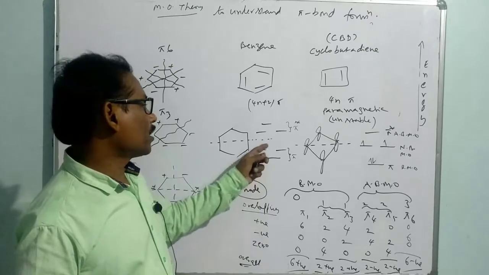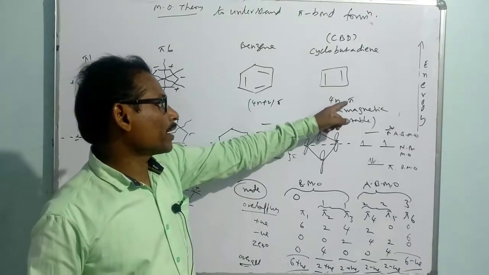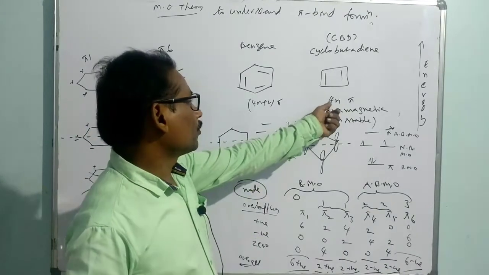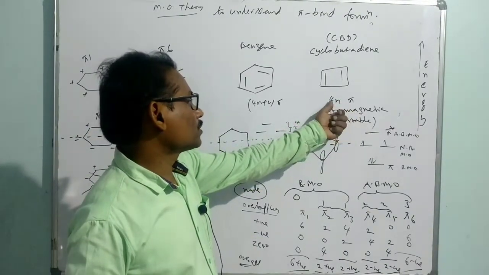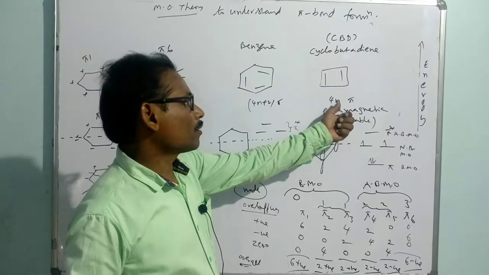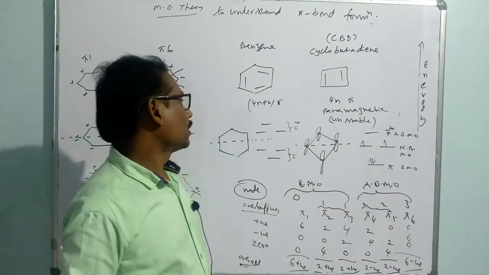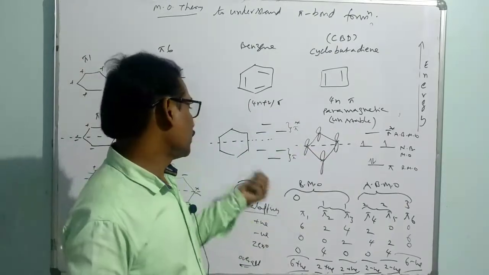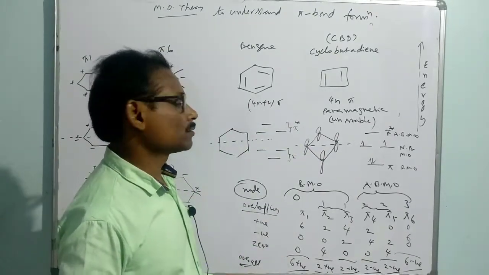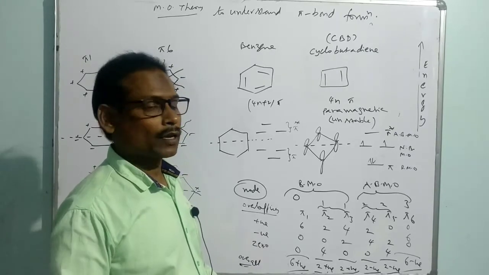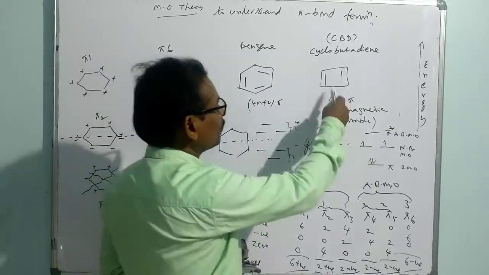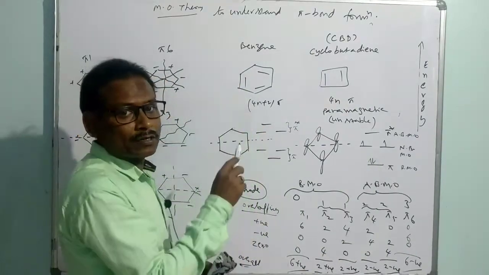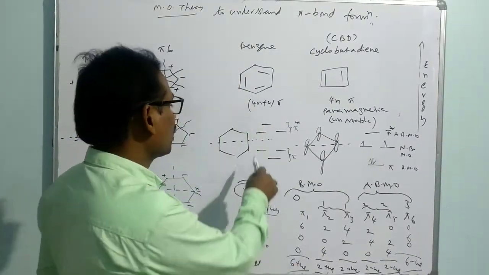That means non-bonding appears whenever there are 4n pi electrons in conjugation, that is, whenever 4n p orbitals are involved. Whenever the involvement is of 4n plus 2 number of p orbitals, then we won't get non-bonding molecular orbitals. So 4n p orbitals involve the presence of non-bonding, and 4n plus 2 p orbitals involve the absence of non-bonding.